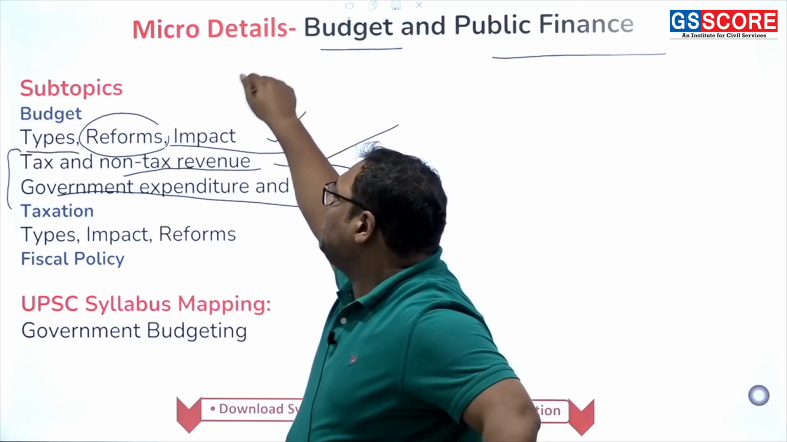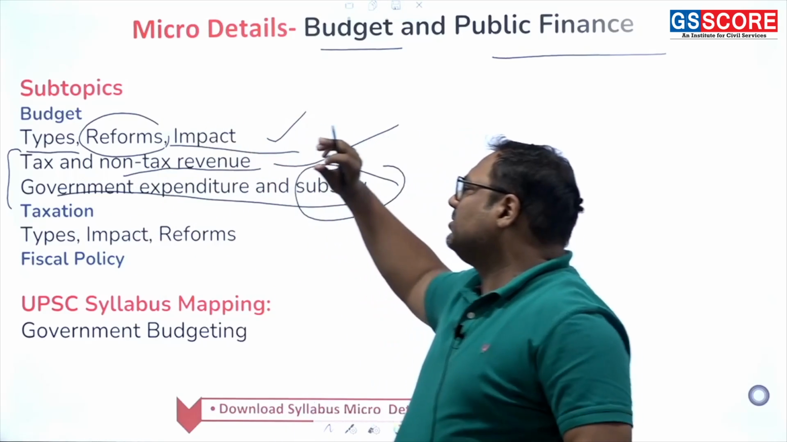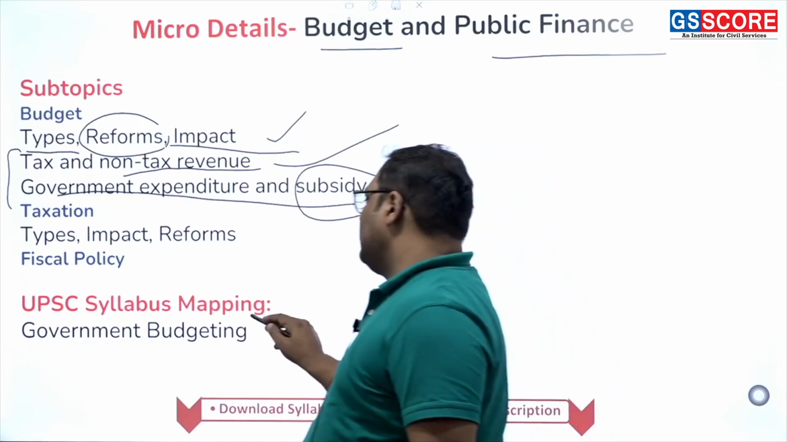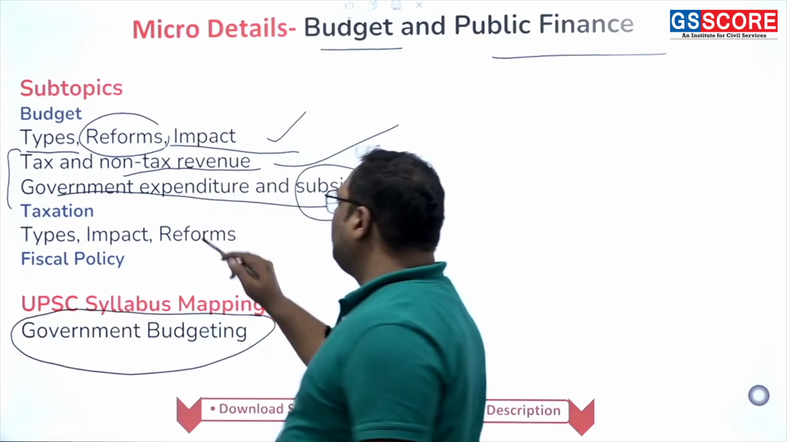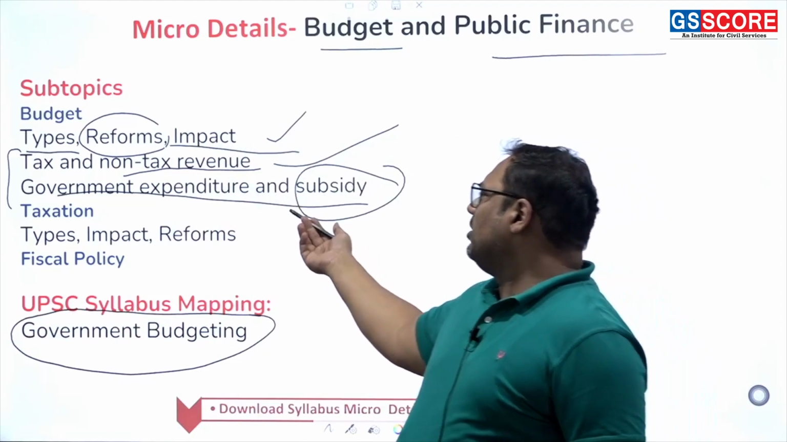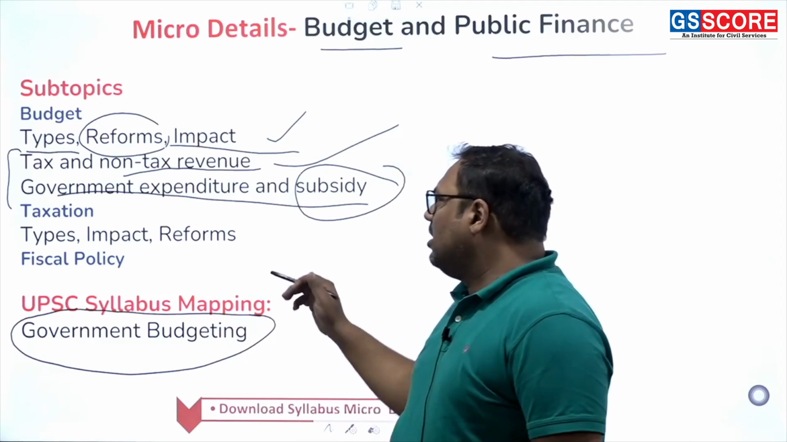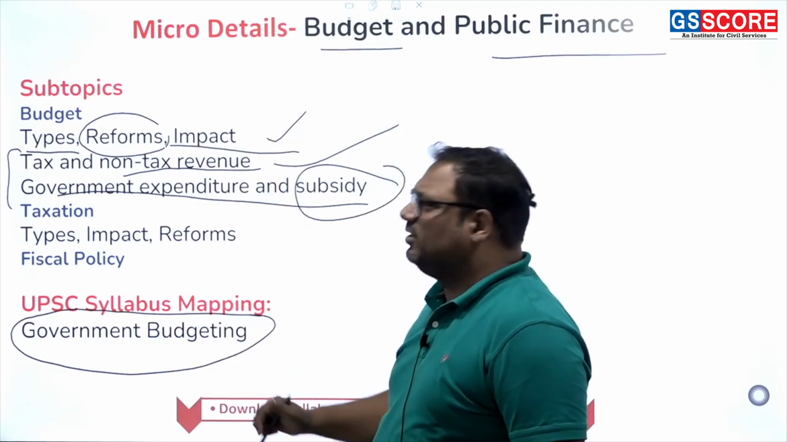If we want to map this whole section with the UPSC syllabus, in the UPSC syllabus there is just one word called government budgeting. They do not even mention the word tax, they do not mention the word expenditure, subsidy, nothing. They just mention this word, and this is our interpretation of this word.